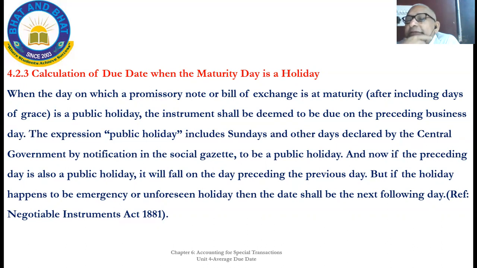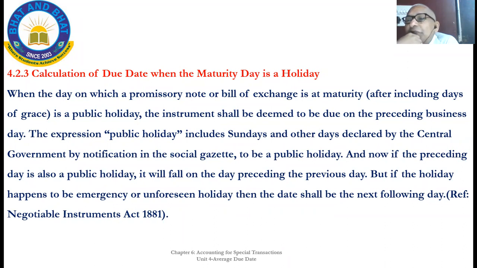For example, January 21st, date of the bill, again a 3 months bill, February 21st, March 21st, April 21st. Add 3 days grace, April 24th. Suppose on April 24th, like our farmers had given a bandh call, Rasta Roko or something.